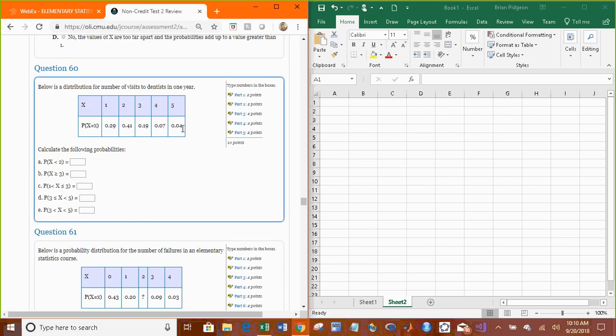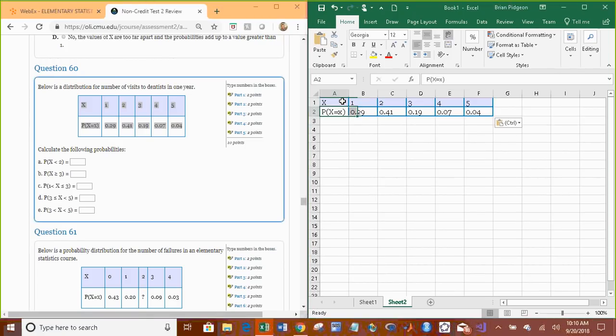Alright, fun stuff. Using a table to answer questions about probability. What is important with these types of questions, though, is to pay attention to your inequality signs, because that determines if you include that value or not. So the probability that x is less than 2. Well, that's less than 2, not including 2, so that would just be 0.29.